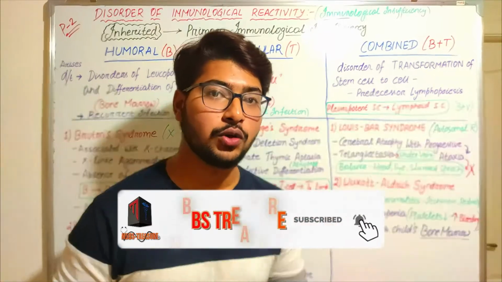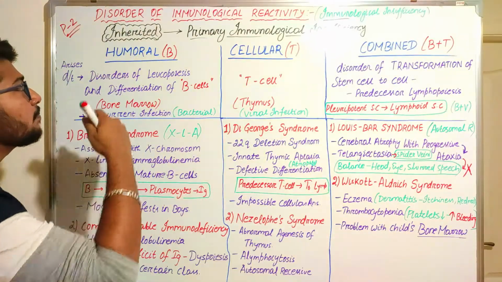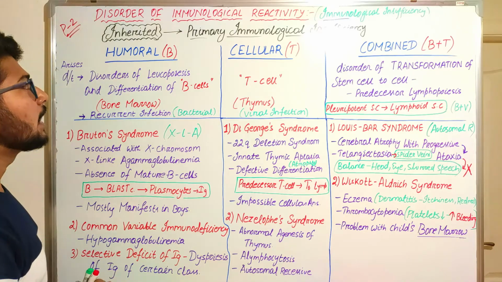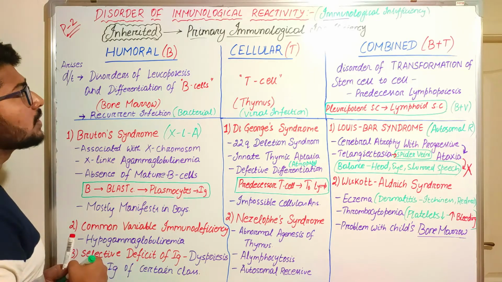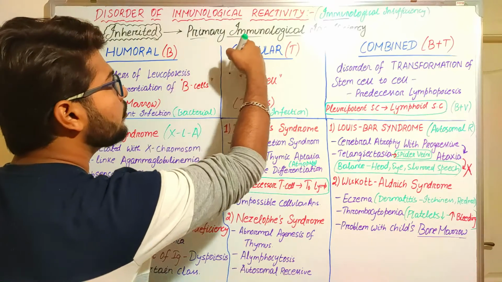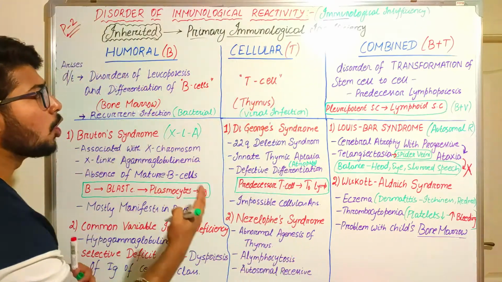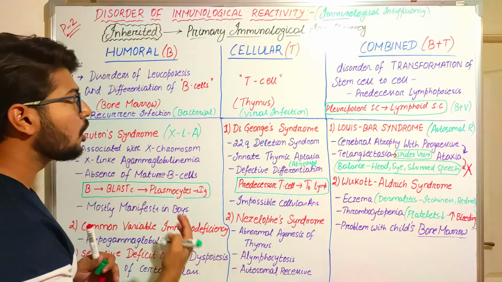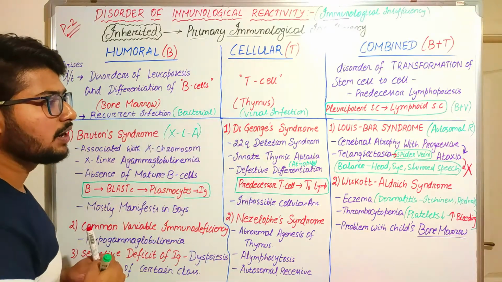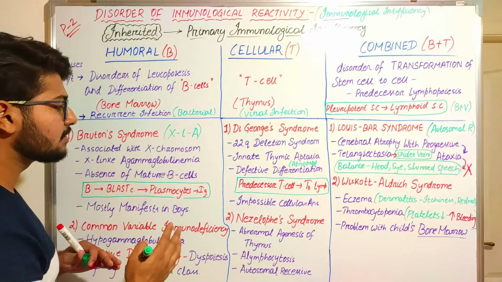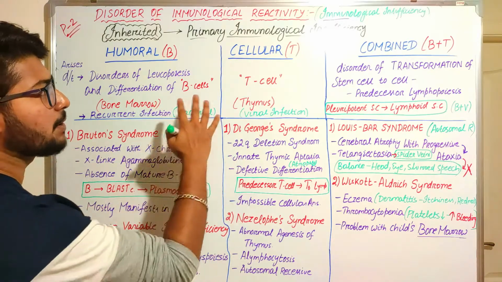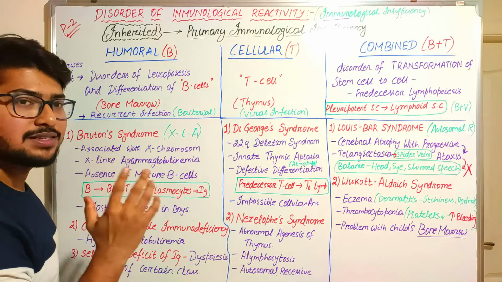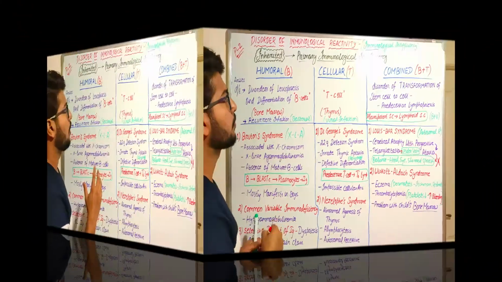Today we are going to discuss the second part of the disorder of immunological reactivity, and today we are going to discuss the primary immunological insufficiency. What are its types, what are certain examples of different kinds, and what are the most probable questions that are asked on this primary immunological insufficiency? Okay, so let's start today's topic.